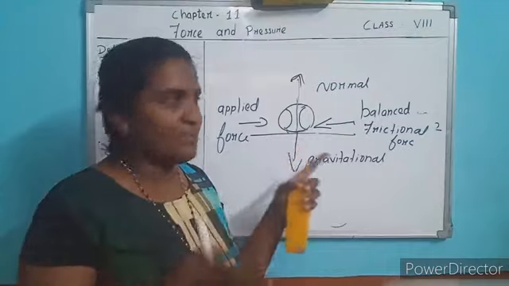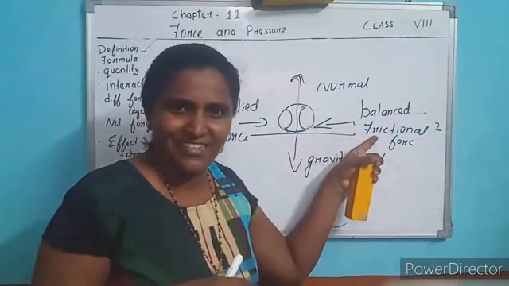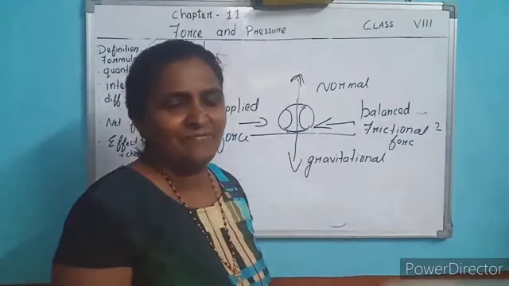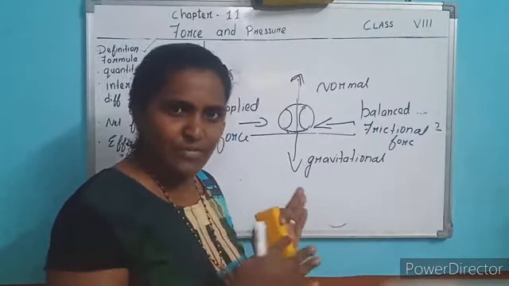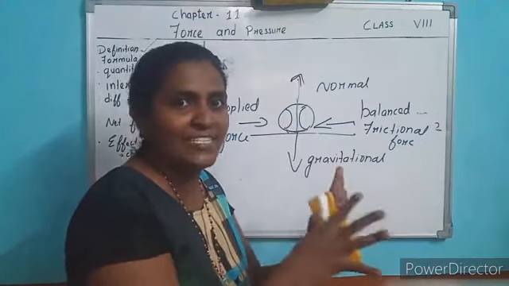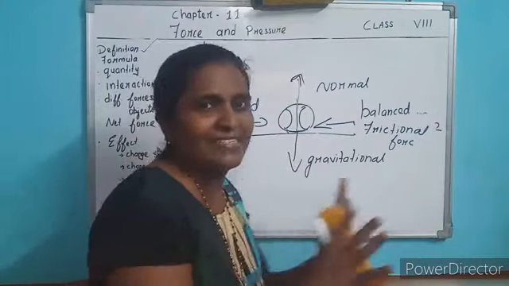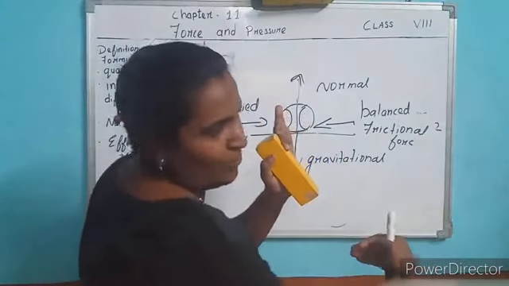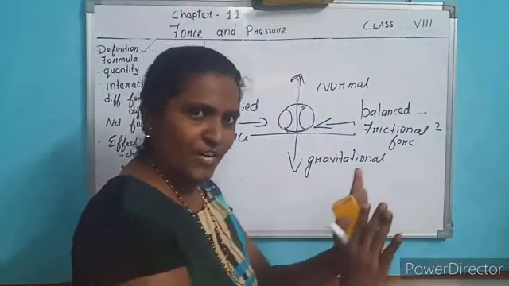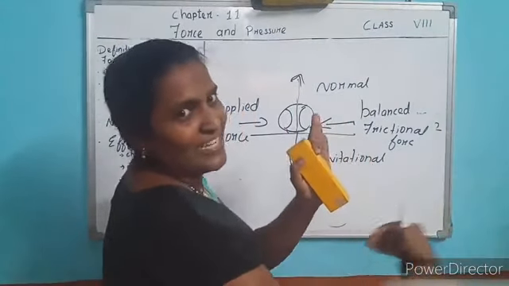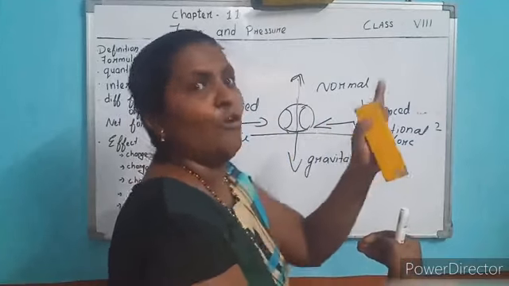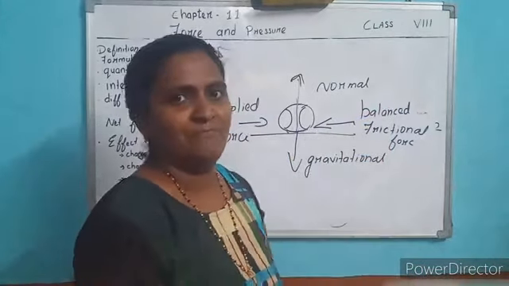Now the applied force is more than the frictional force. If the applied force is more than the frictional force, the object moves, because frictional force acts opposite to the direction of motion. If the object is moving, frictional force acts in the opposite direction of the motion. If the applied force is more, the object can be moved.